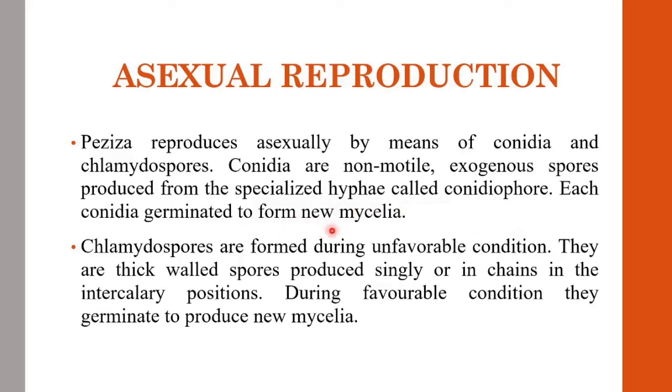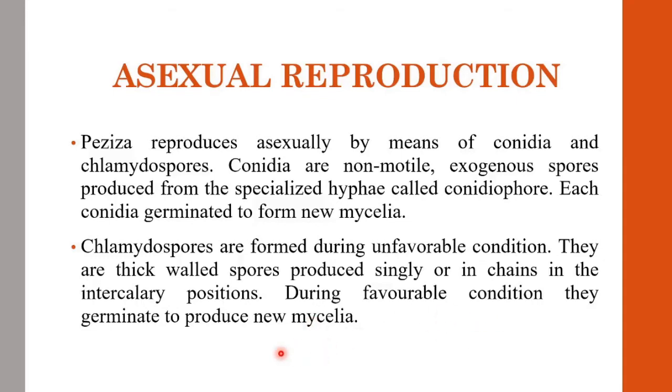Next are the chlamydospores, and they are formed during unfavorable conditions. These are thick-walled spores produced singly or in chains in intercalary positions. They are produced during unfavorable conditions, and during favorable conditions, they germinate to produce the new mycelium. Next is the sexual reproduction.